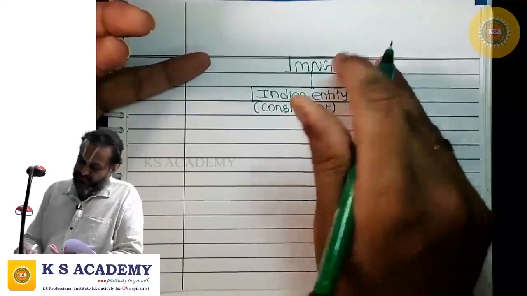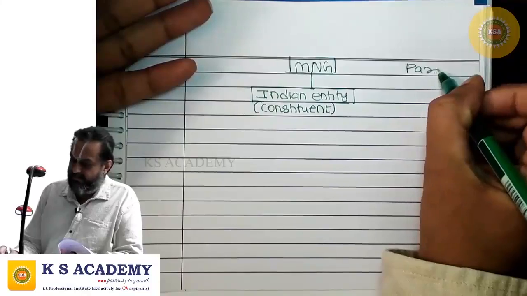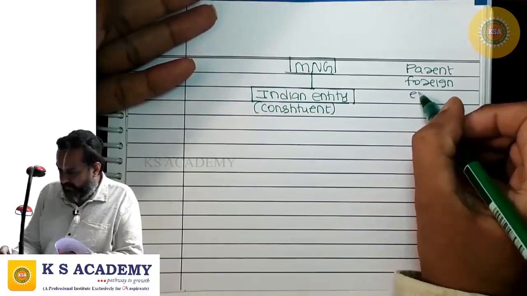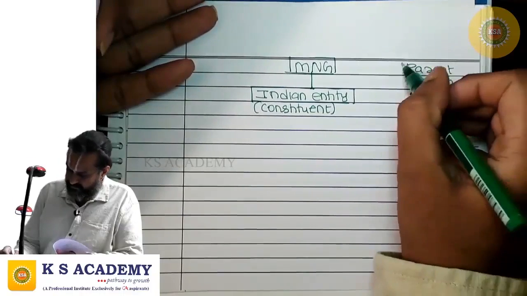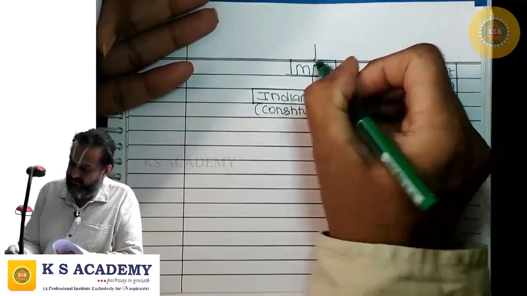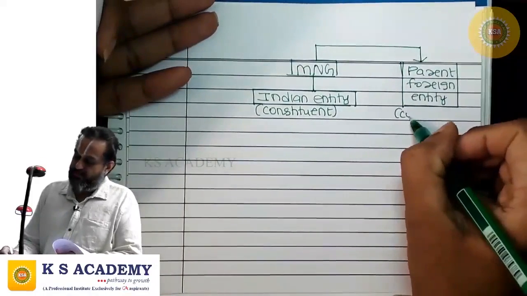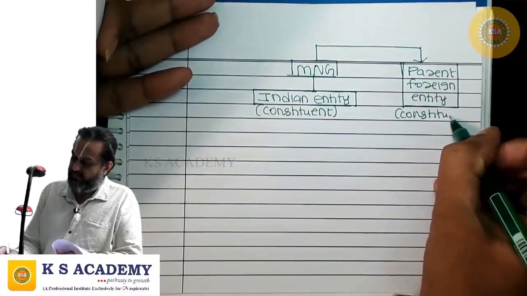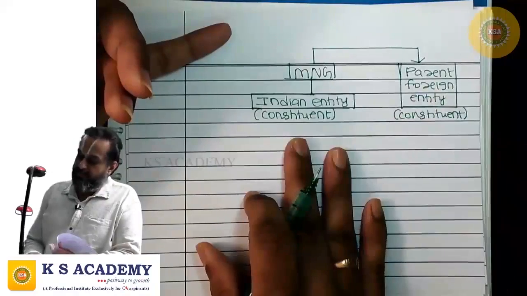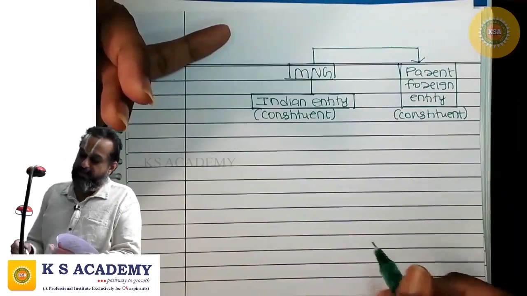This may be a subsidiary of a parent foreign entity belonging to the same group. This is also a constituent. So, in the same multinational group, there can be an Indian entity which is a subsidiary of a parent foreign entity.